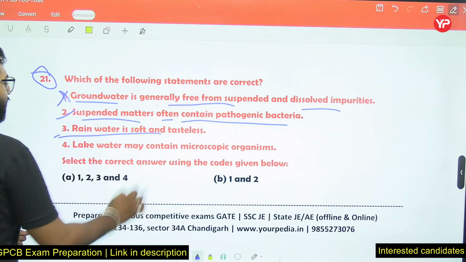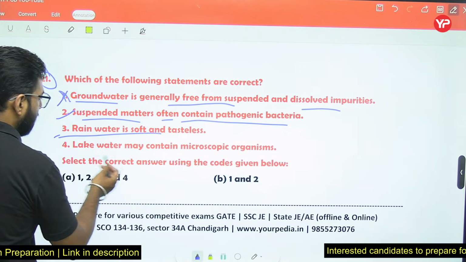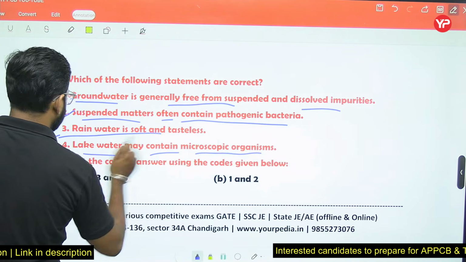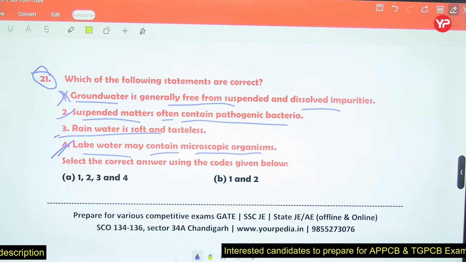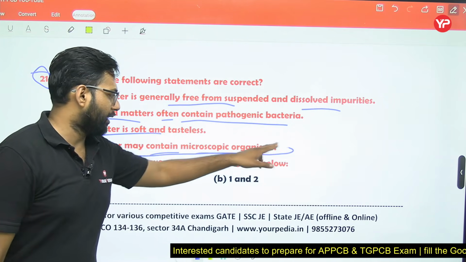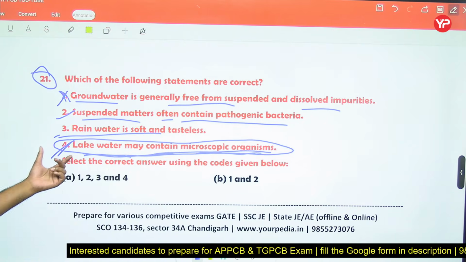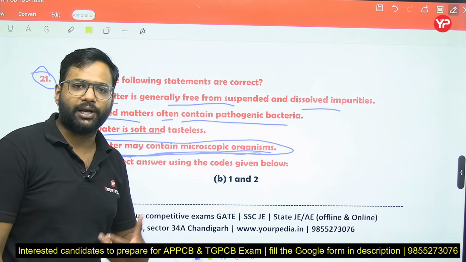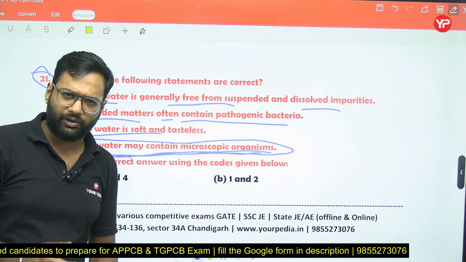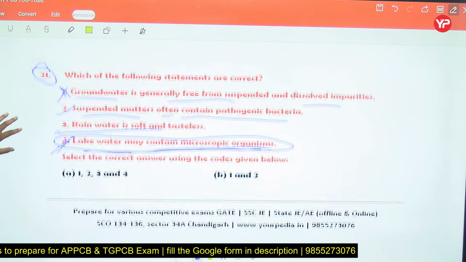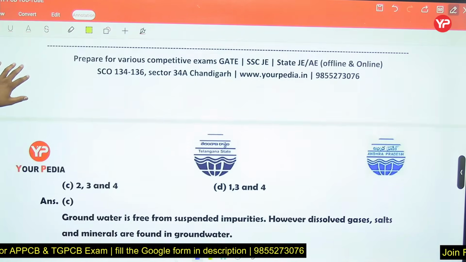This statement is true. Lake water may contain microscopic organisms. Yes, lake water may contain microscopic organisms, because it is stagnant water, not moving water. It may contain some microorganisms. So the second and fourth statements are correct.